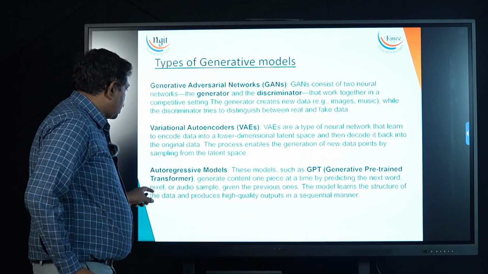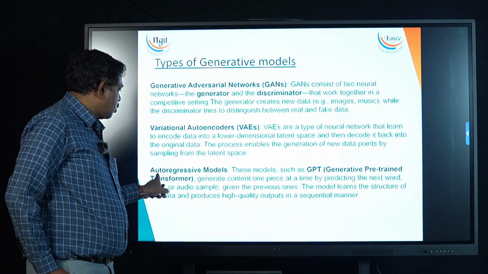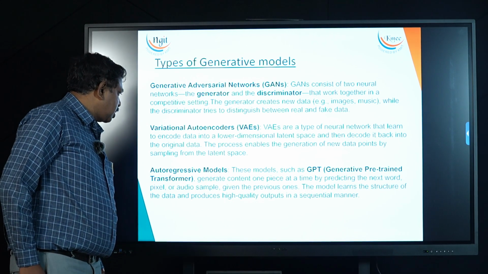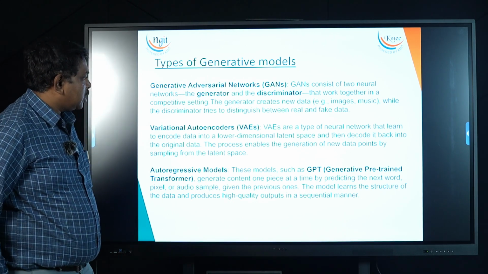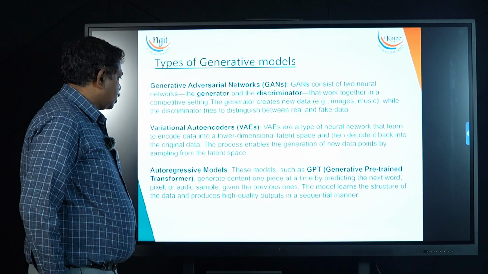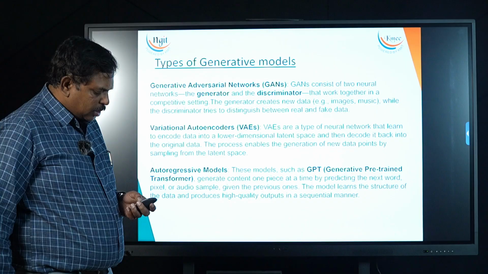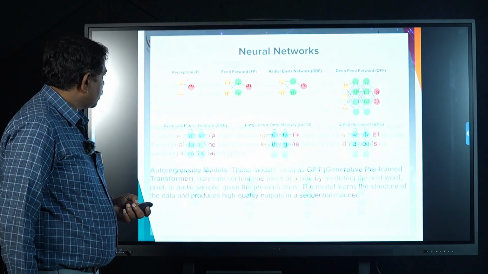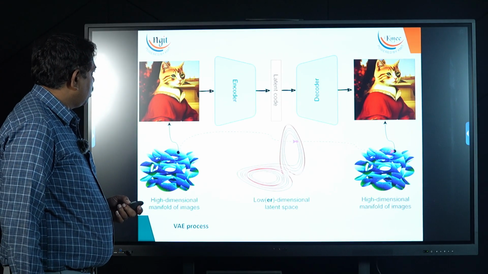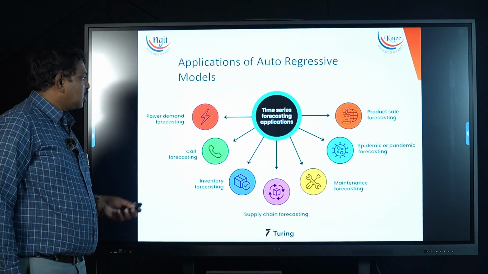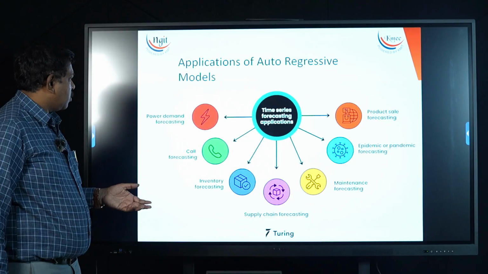The third kind of generative AI models are the auto-regressive models. Generative pre-trained transformers generate content one piece at a time by predicting the next one. Generally these auto-regressive models are used for time series related applications. The applications of this auto-regressive model are many in our real world.